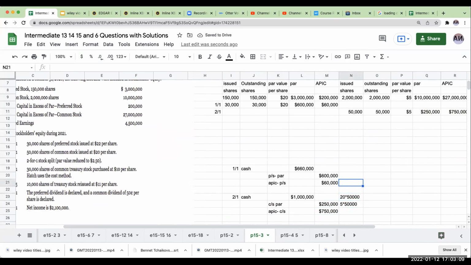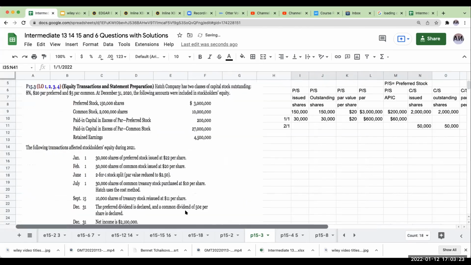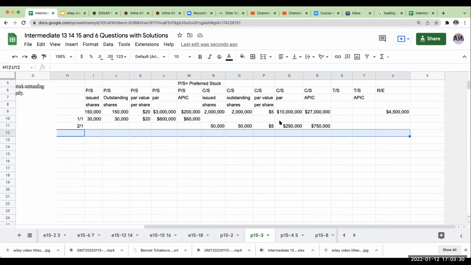The rest of it goes over here. So this will be 22 times 30,000. This is going to be 20 times 30,000. The rest goes to additional paid in capital common stock. Okay. Now over here, I'm doing a 2-for-1 stock split. Par value is reduced to 250. Okay, so let's just go ahead and do this for our own sanity.